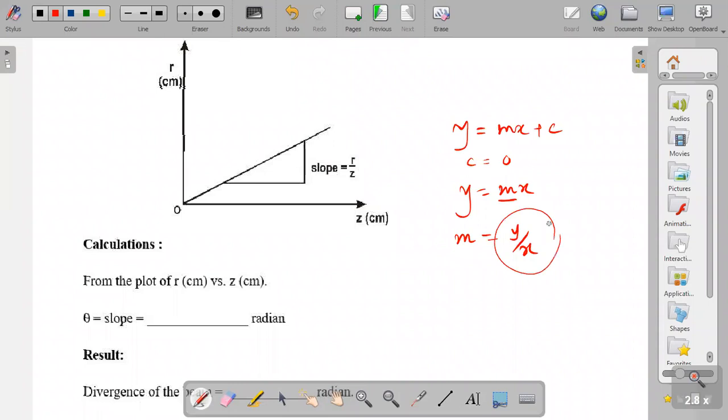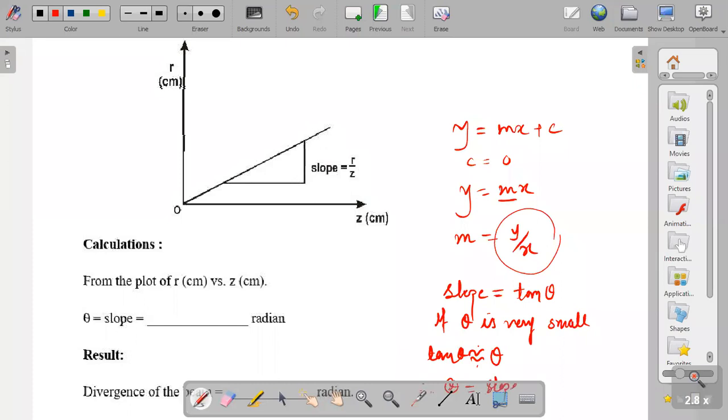And again, based on angle theta, what is the formula for slope in terms of theta? Anyone? Perfect, your answer is that slope is tan theta. Slope is tan theta. Is it correct, dear student? Yes, sir. If theta is very small, then tan theta is approximately equal to theta, and hence theta equals slope.